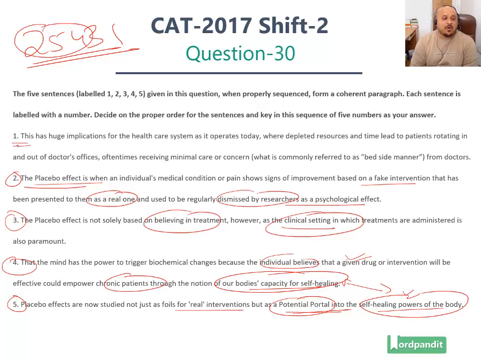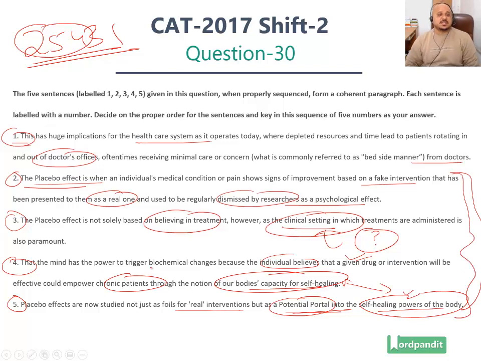Statement number 1 now takes this sentiment forward, wherein we've introduced the clinical settings, which are the doctor's offices, etc., and it talks about how this has huge implications for the healthcare system as it operates today, where depleted resources and time lead to patients rotating in and out of doctors' offices, sometimes receiving minimal care or concern, which is commonly referred to as bedside manner from doctors. So this whole set of conditions, the conditions which are mentioned in statements 2, 5, 4, 3, this whole set of information with respect to the placebo effect, has huge implications for the healthcare system.